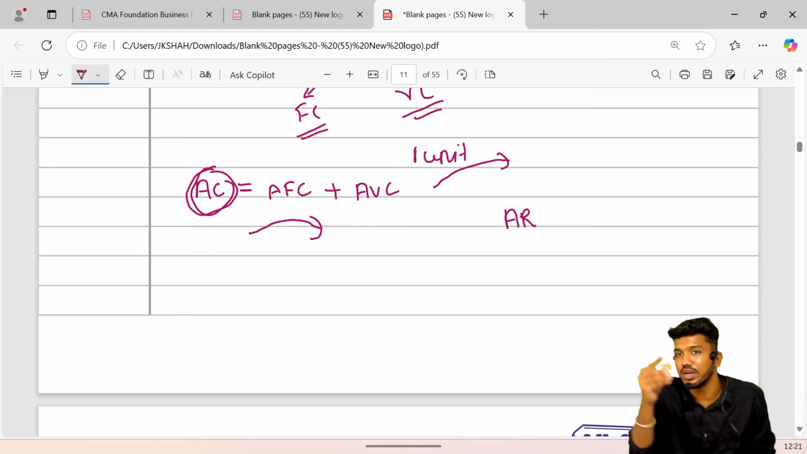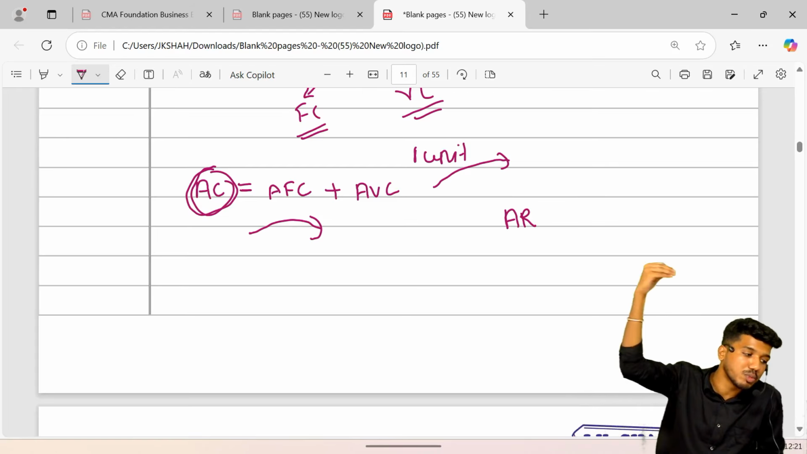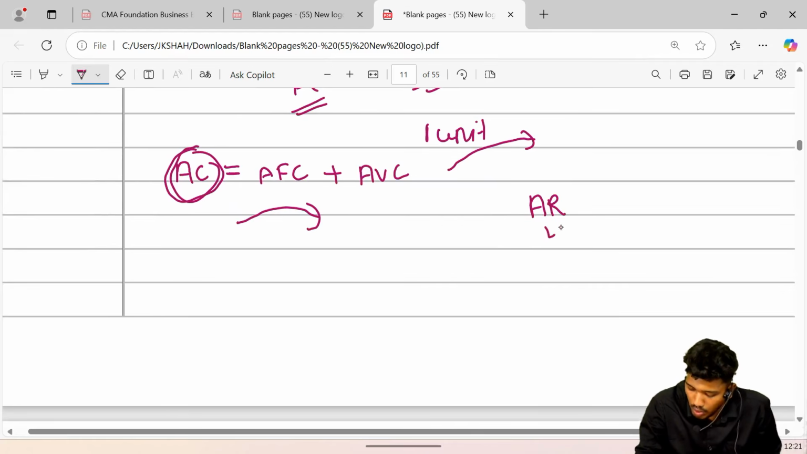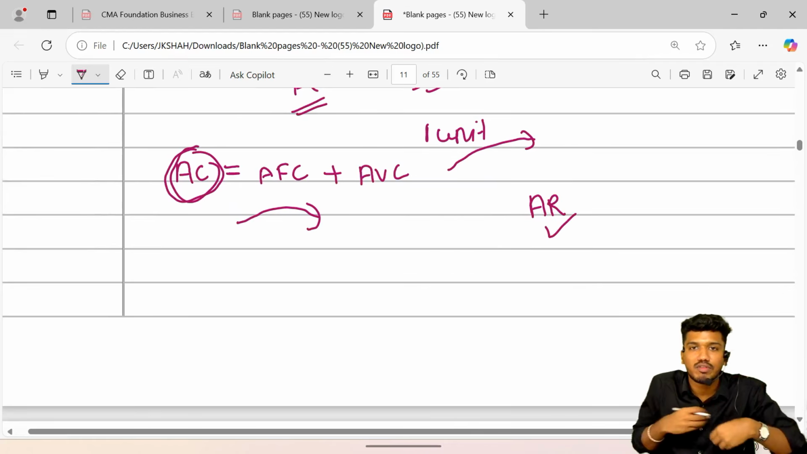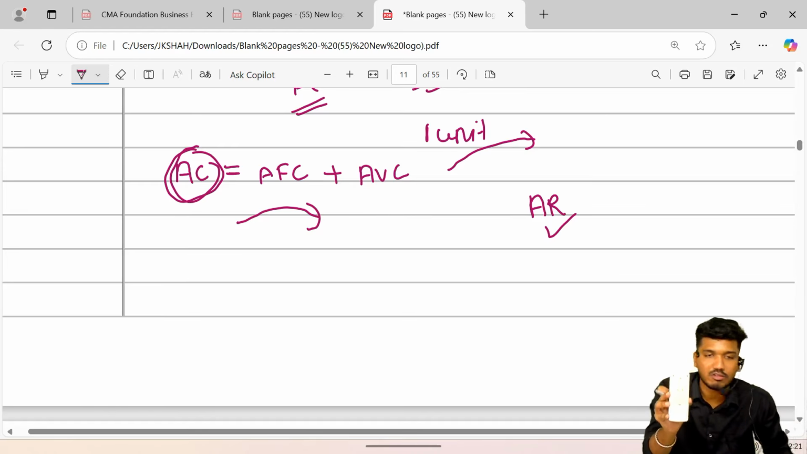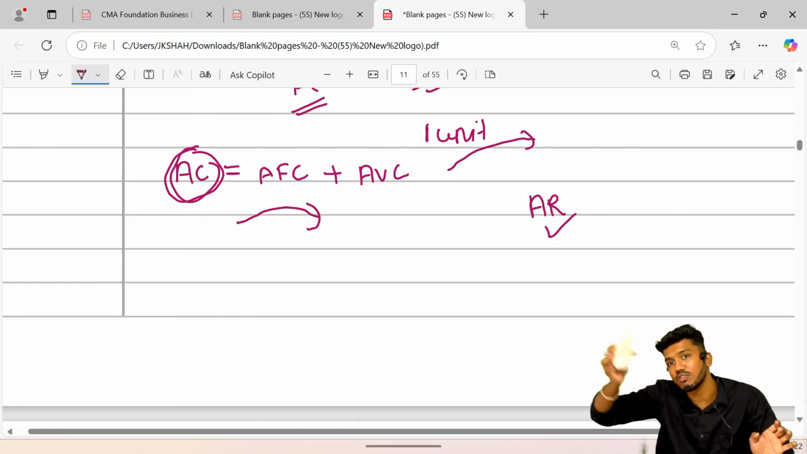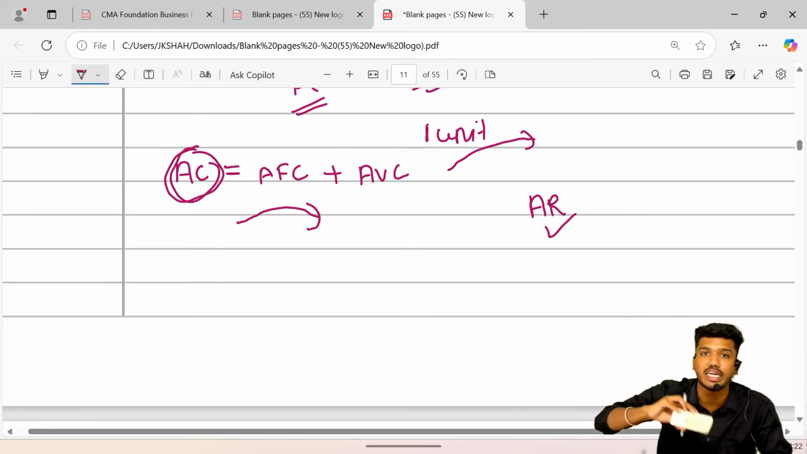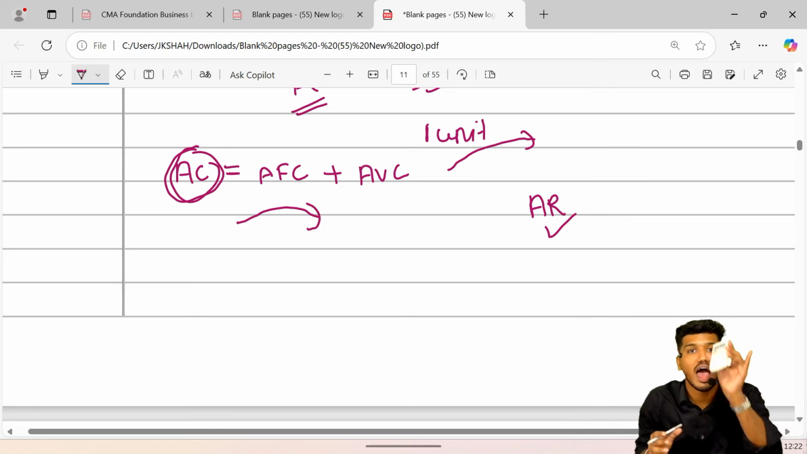After selling that 1 unit, the amount of money which has come into my pocket is called as an average revenue. Nahi samjha? Once again, the amount of money which I have spent from my pocket for the purpose of preparation of this 1 unit is called average cost. And after selling this 1 unit, the amount of money which I've got into my pocket is called as an average revenue.